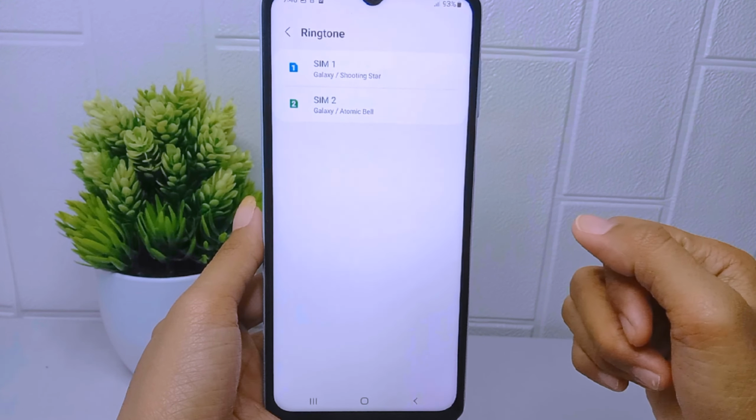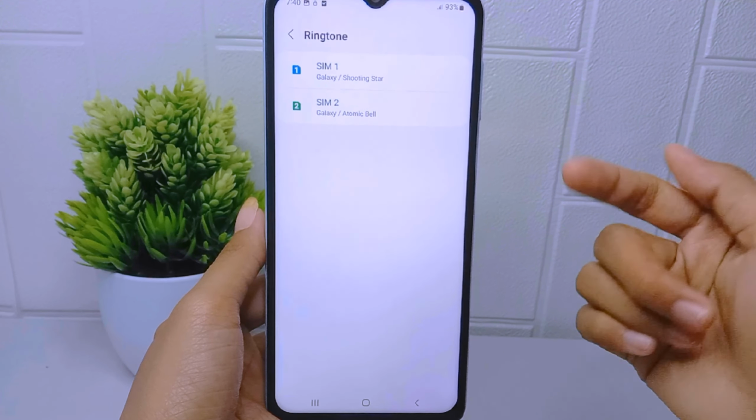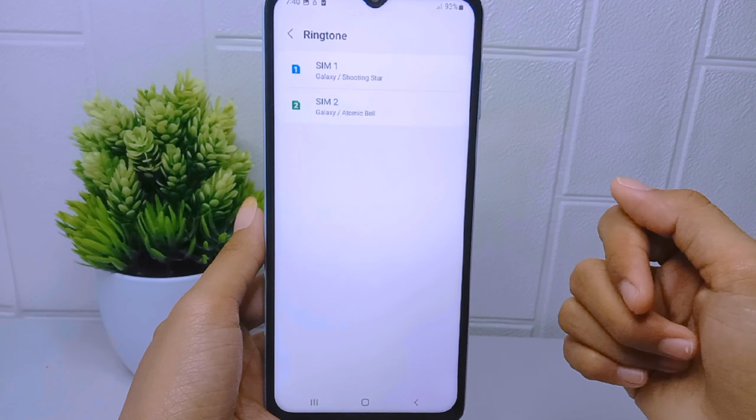That's the tutorial on how to change the ringtone on a Samsung Galaxy A15 device.